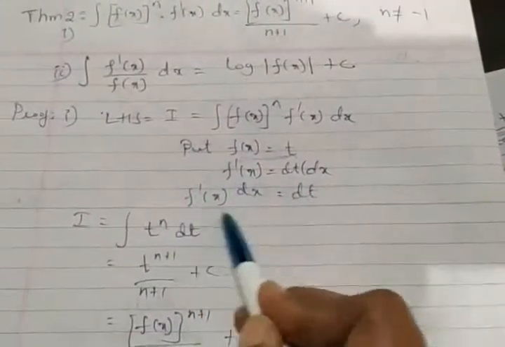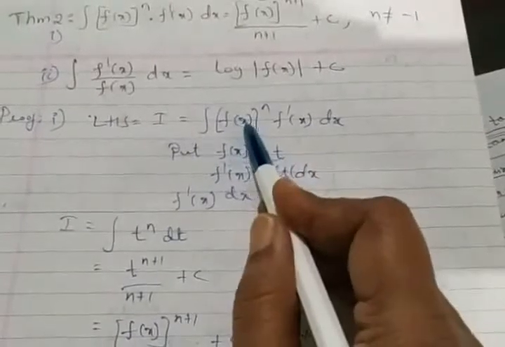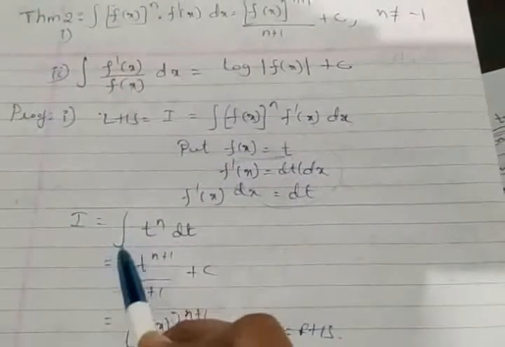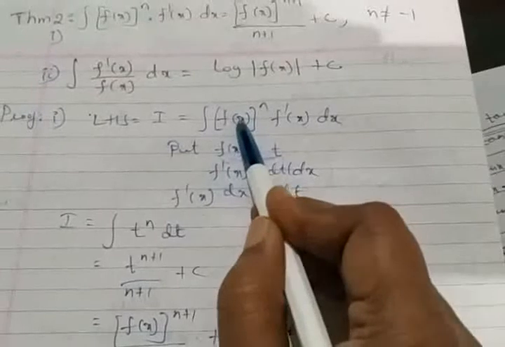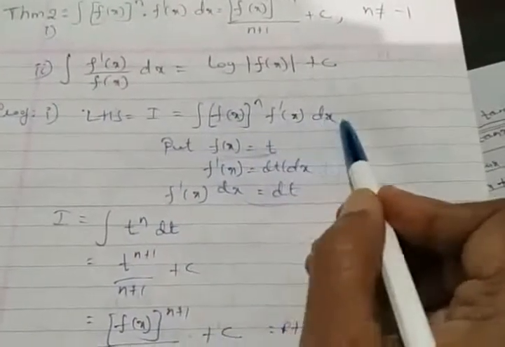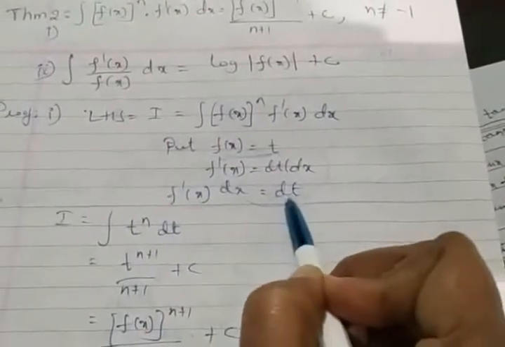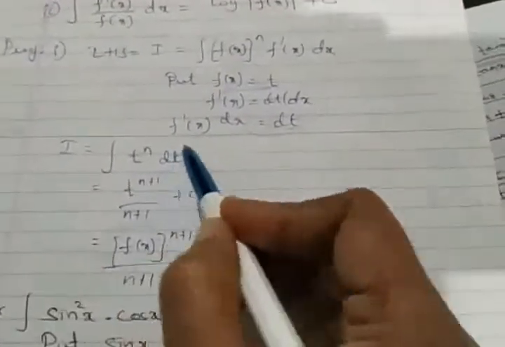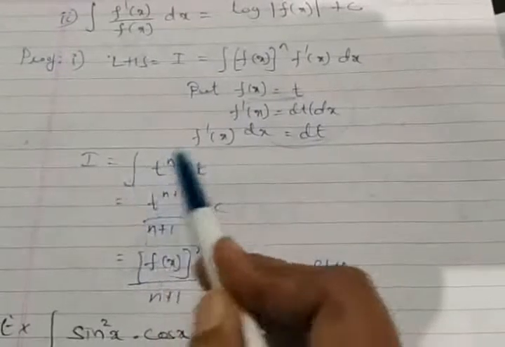So this also I am replacing. And even this I am going to replace here. So what we are left with on the LHS part here: I is equal to the integration of f of x, which is t, raised to n, f dash of x with respect to x, which is replaced by a new variable dt. So we are left with integration of t raised to n with respect to t, and this we know, it is ready to integrate.